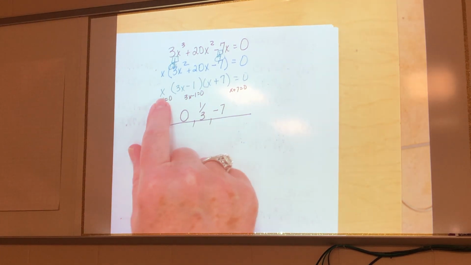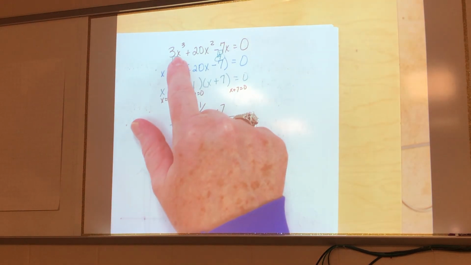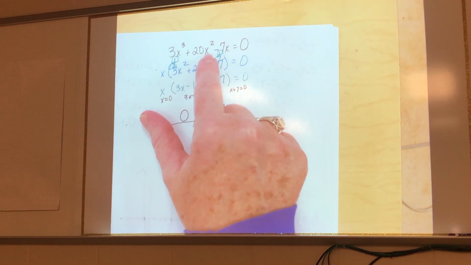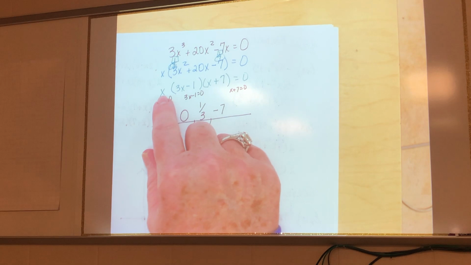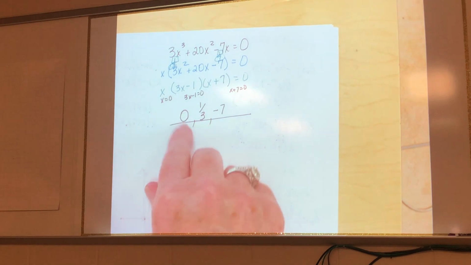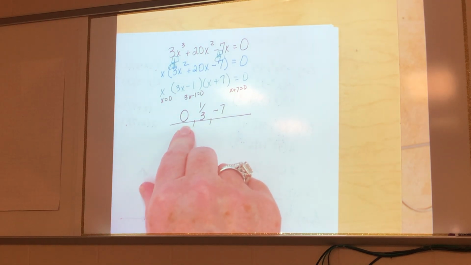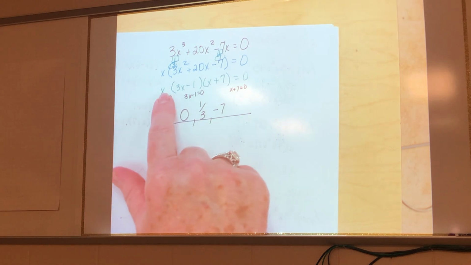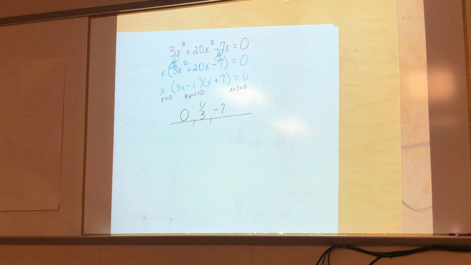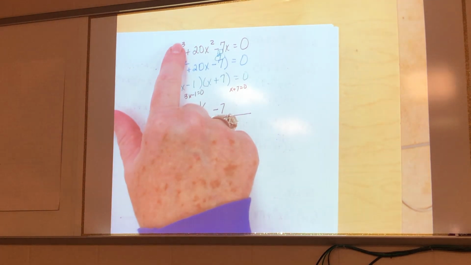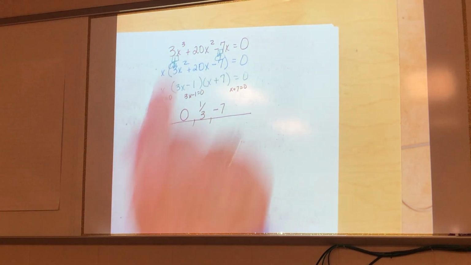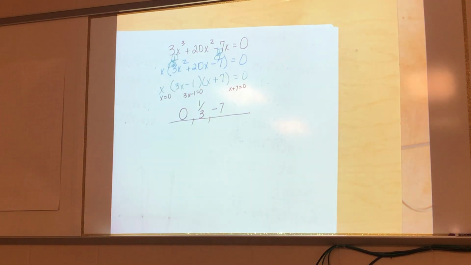Now listen to me. If this had been 3x to the 4th, 2x to the 3rd, and 7x squared, and I had taken an x squared out, then that 0 would have been a double root. He would have occurred x times x, and that would have been 2 times. Okay? Because he would have had 4 points, because it was 3x to the 4th, right?